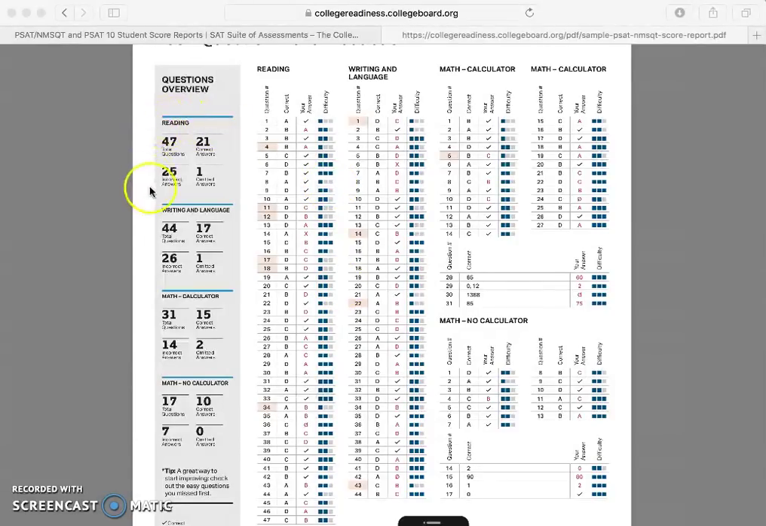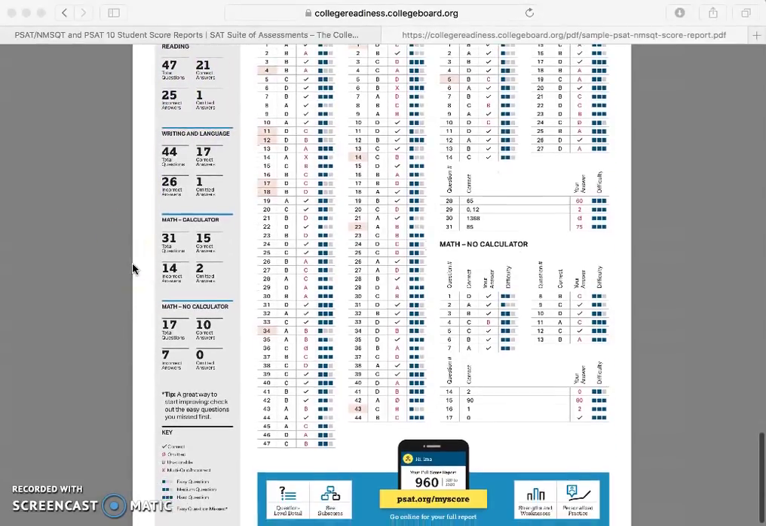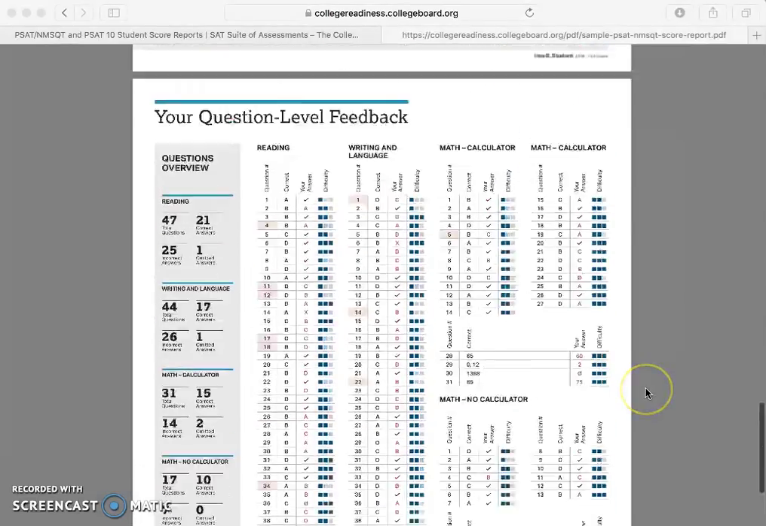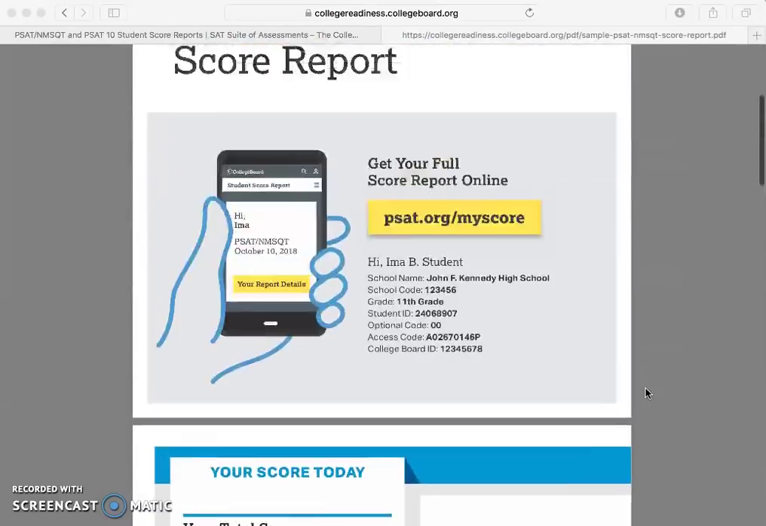And then over here, it's just the question overview. So this is all your data. It tells you how many questions there were, how many you got correct, incorrect, and even omitted. Okay, so that's a really good thing to go through. Okay, so next we are going to go to psat.org/myscore. It's also on the very first page up top here.